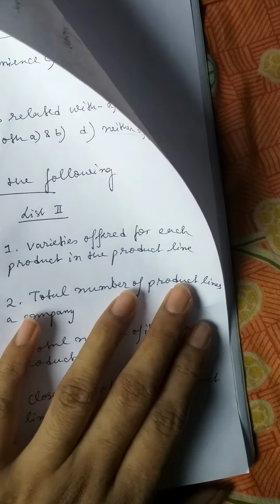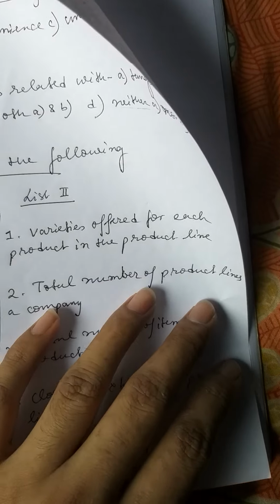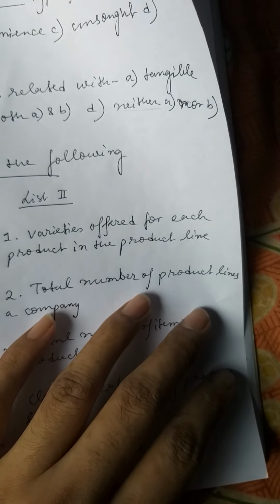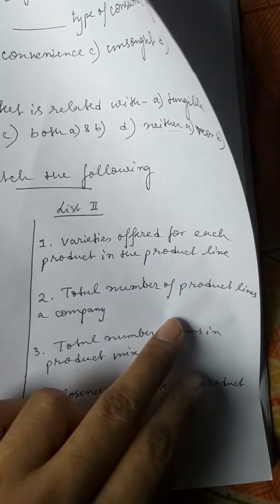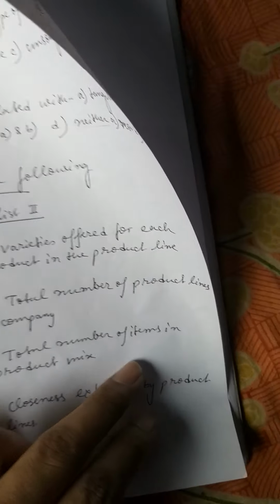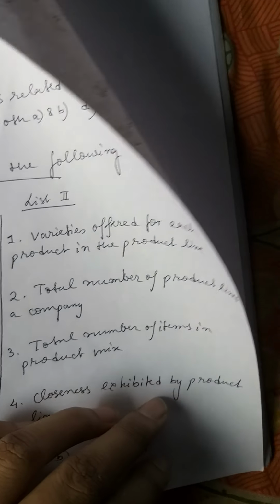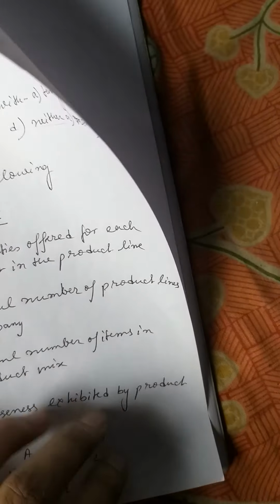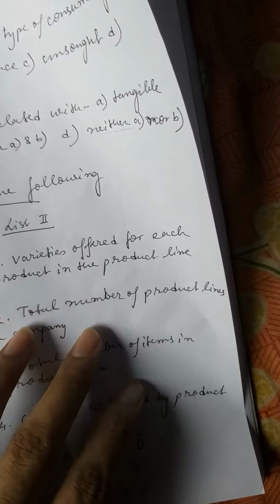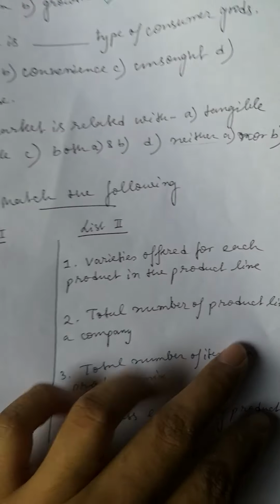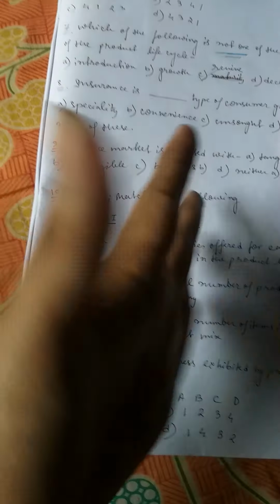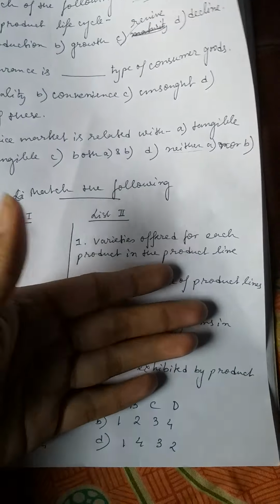Come to the specialty goods. Such goods have certain unique features because of which consumers are ready to put in special purchasing effort, like Titan watches, Videocon washing machines, Santro car. That means an extra feature which makes it unique, which makes it different from others, and its customers are ready to put in some special purchasing efforts. So these are specialty goods. Its name shows that there is something special in these goods.